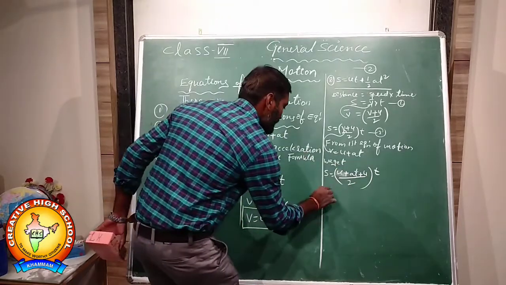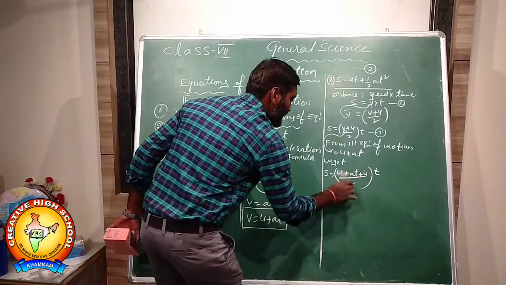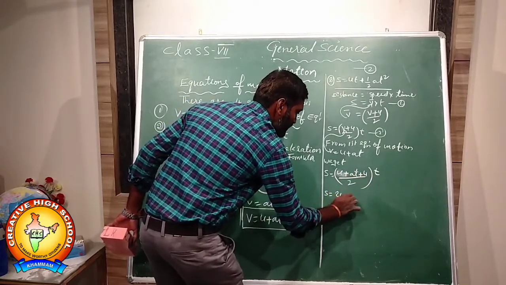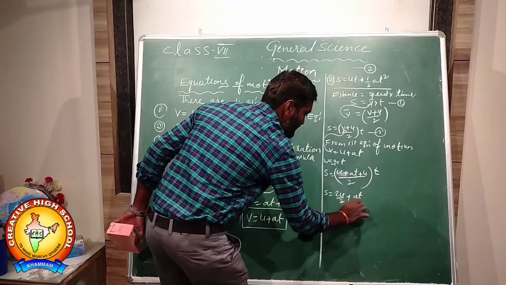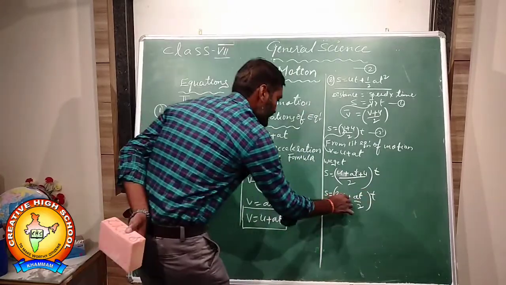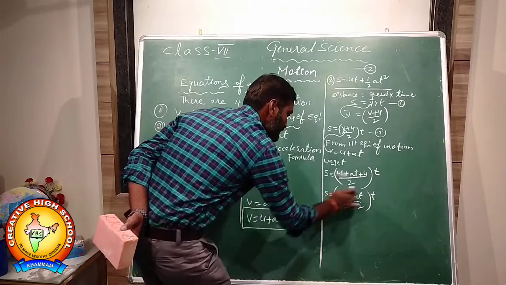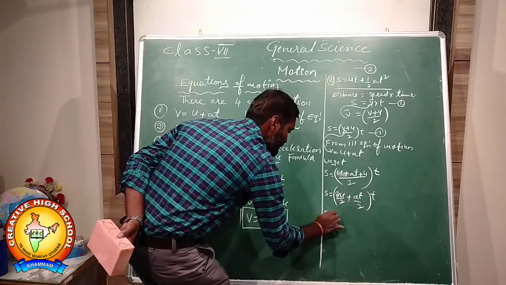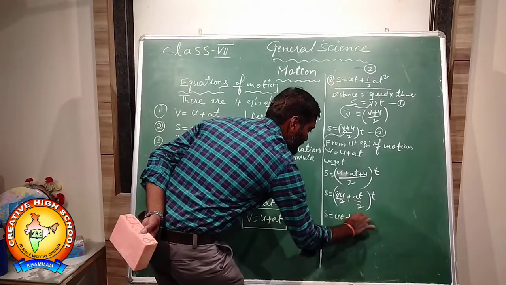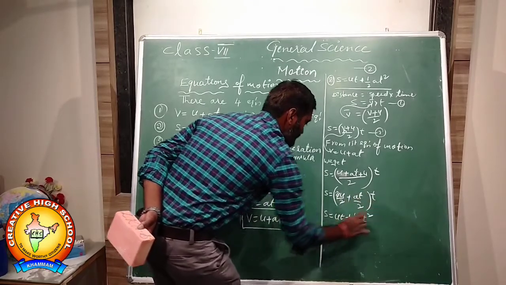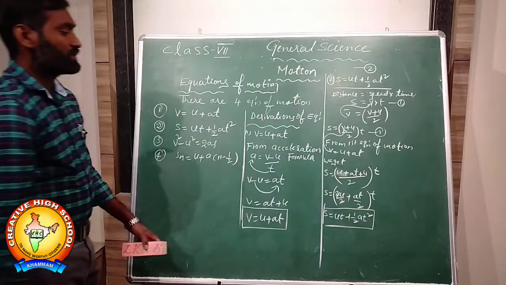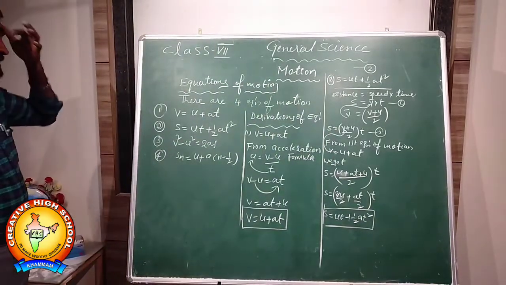So we get s is equal to (2u plus at) by 2 into t, that is 2u by 2 plus at by 2 into t. So the 2 gets cancelled, and we get s equal to ut plus half a t square. So s is equal to ut plus half at square.